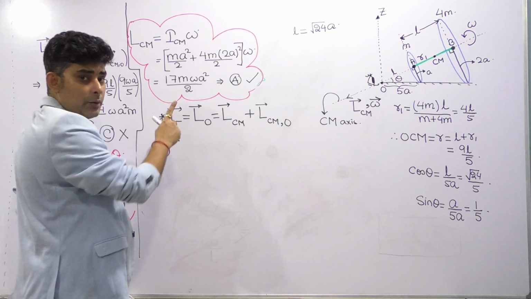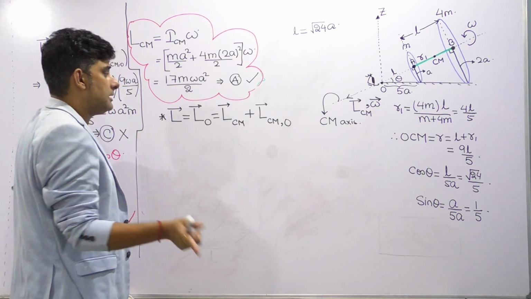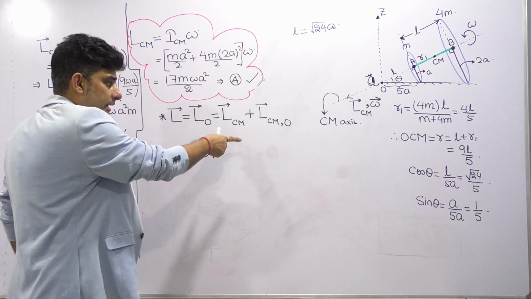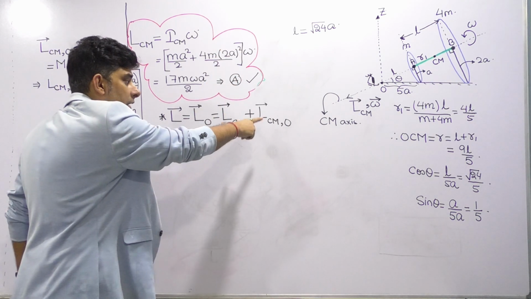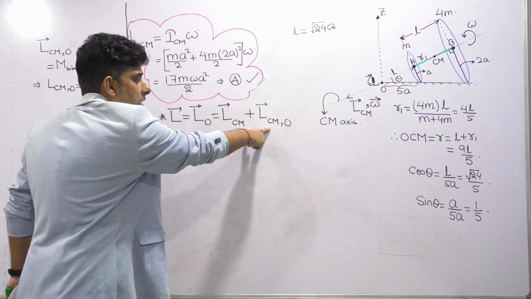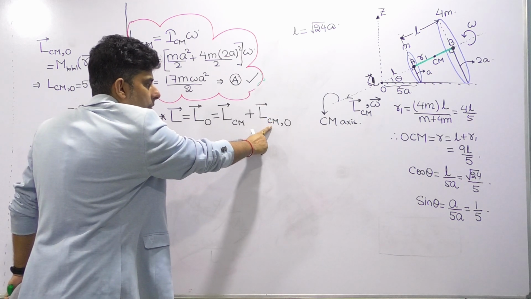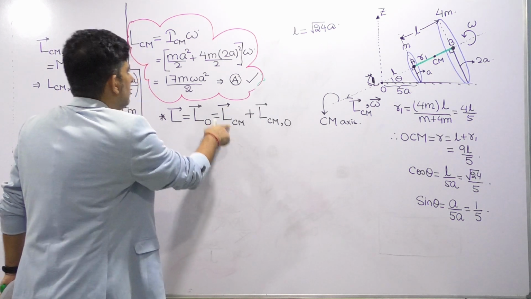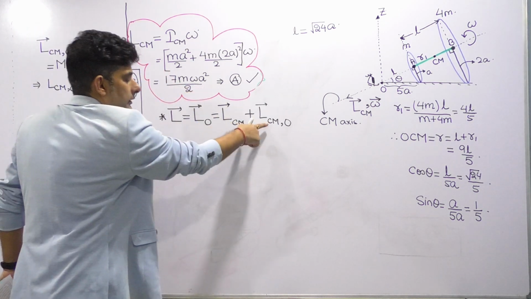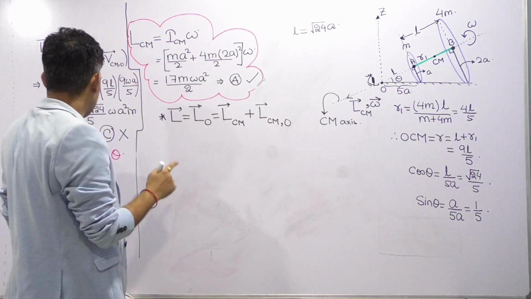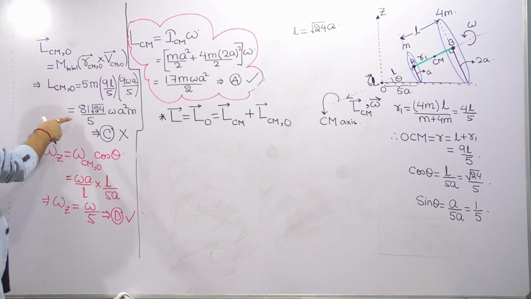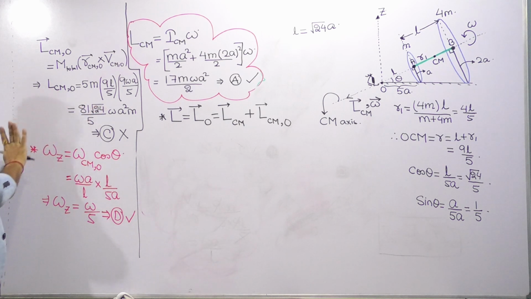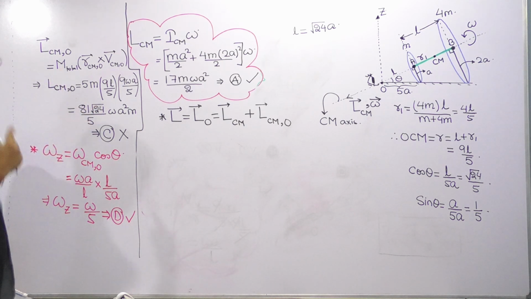The resultant angular momentum in the case of combined rotation and translation is the angular momentum about the CM axis plus the angular momentum due to translation of the center of mass about the point O. Now we have found this here, and this LCM with respect to O also we have found over here. You can see we have found these two values.